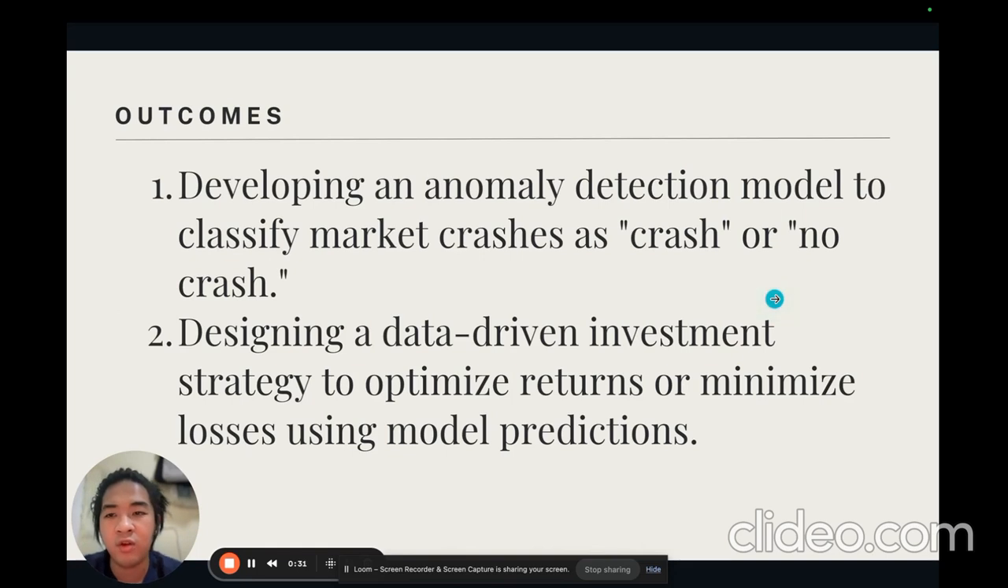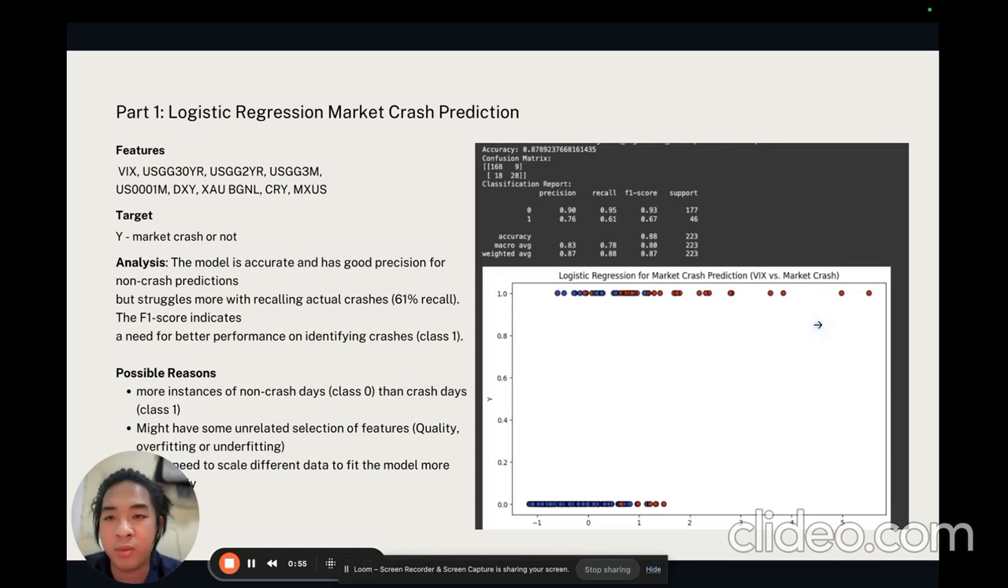First, the outcomes. The first milestone is developing an anomaly detection model, and we're going to classify the market as crash or no crash. The second part is using this model to create a data-driven investment strategy so that we can minimize losses and maximize our profits. For part one, we use logistic regression to predict the market crash.